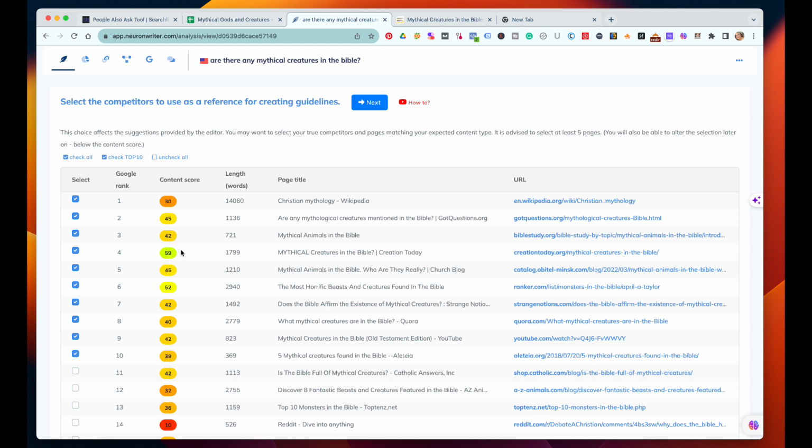So we're not quite sure if we really want to compete against them. Here's a 52, and then this is a 30. The top one's a 30 and a 45. I don't mind these right here because I know SEO well enough that I can do that, and I don't pay attention if it's Wikipedia and it's telling you it's got 14,000 words. It doesn't, but that's just that whole page, however they're counting it.